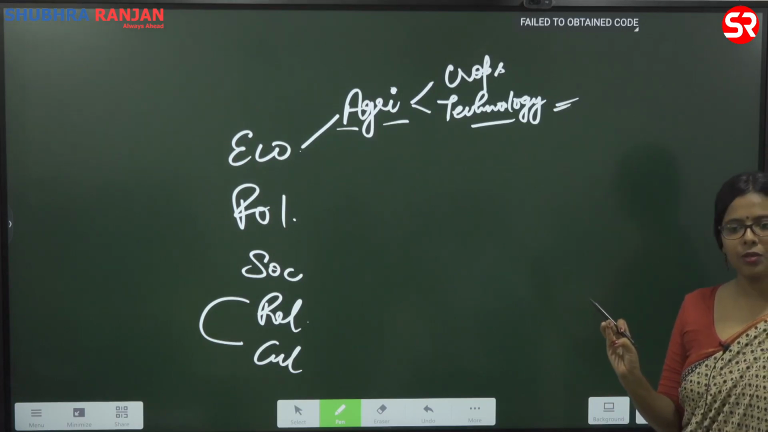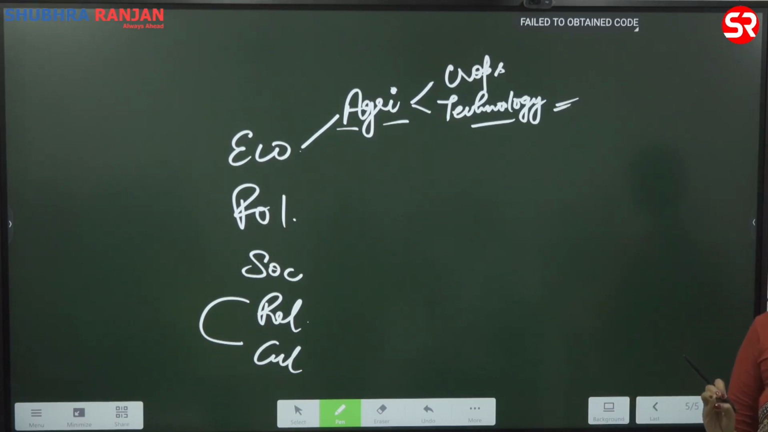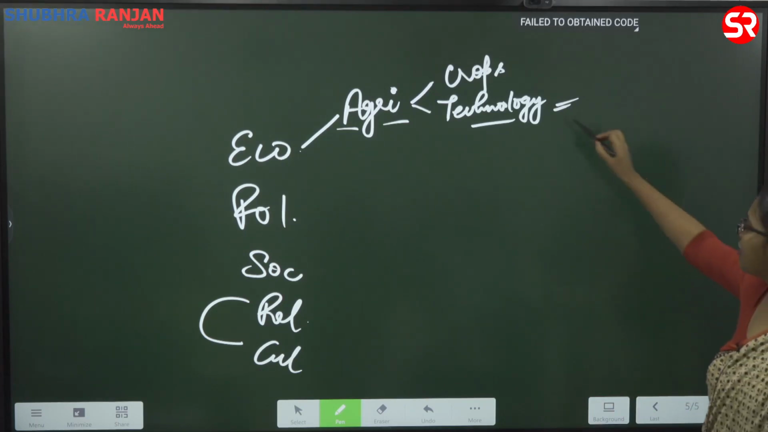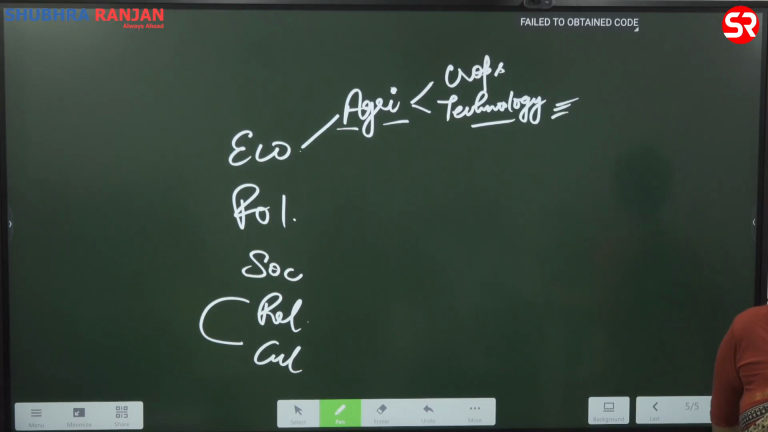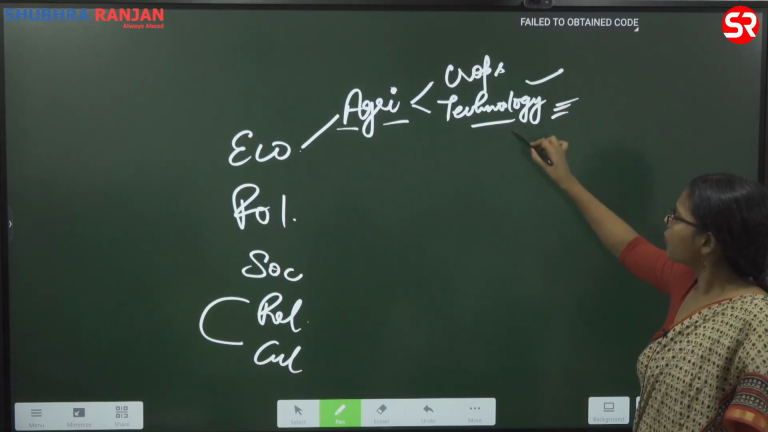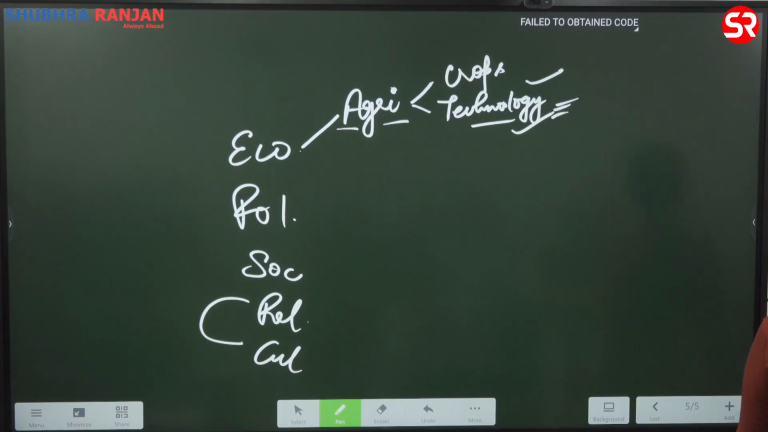How you are plowing your field? Are you taking any assistance? And how you are irrigating your fields? These areas come under technology. Okay, so this is how you are going to study agriculture. We talked about crop, we talked about technology. Who is producing it? Humans. Humans are producing it. Okay, when humans are producing it, who are those people?